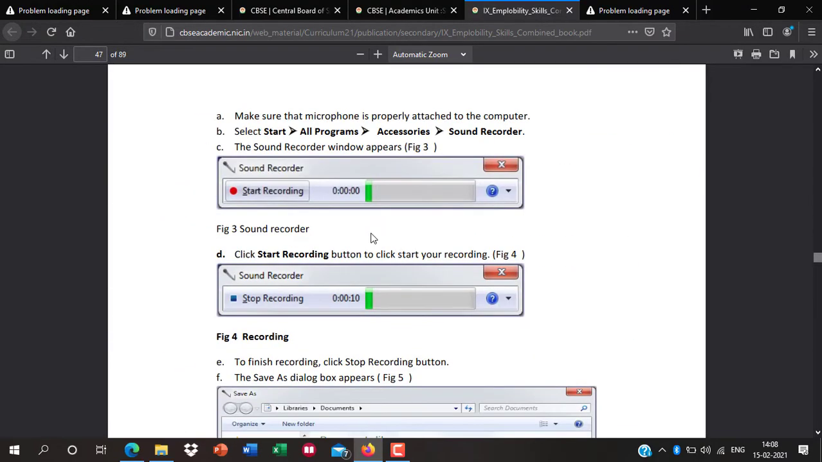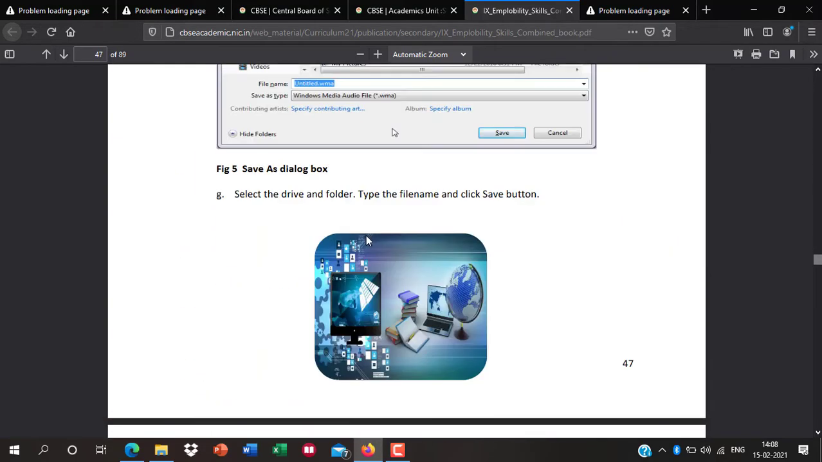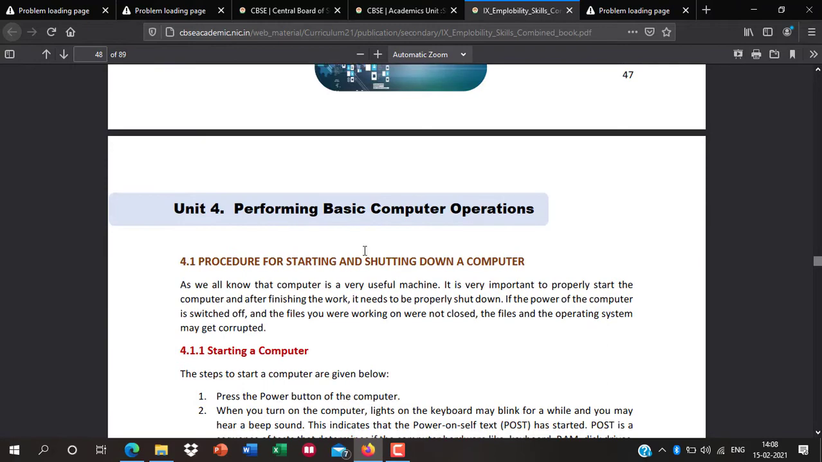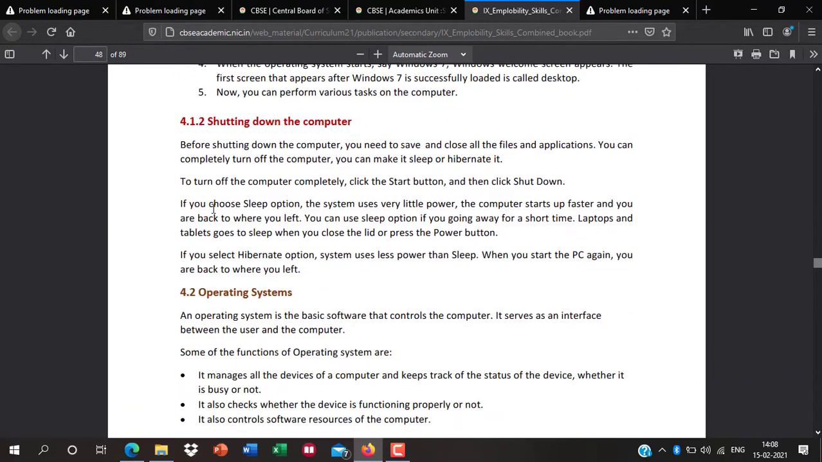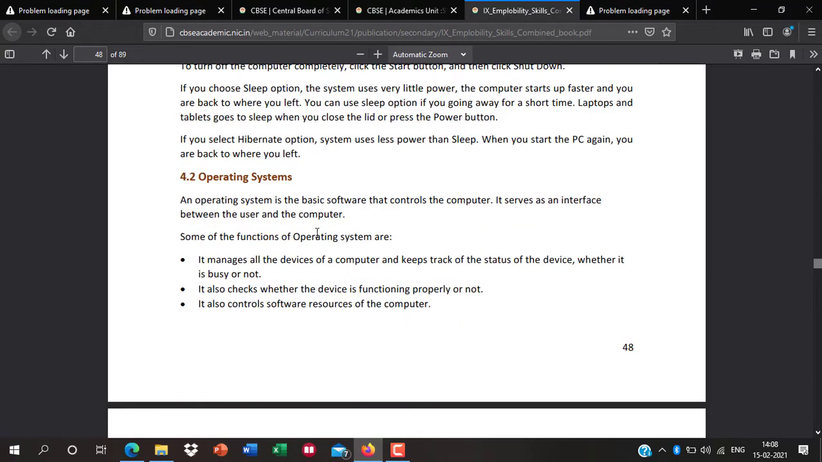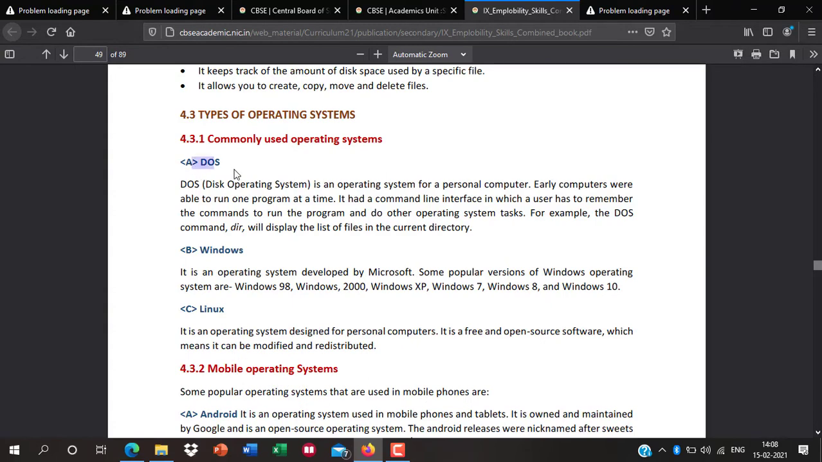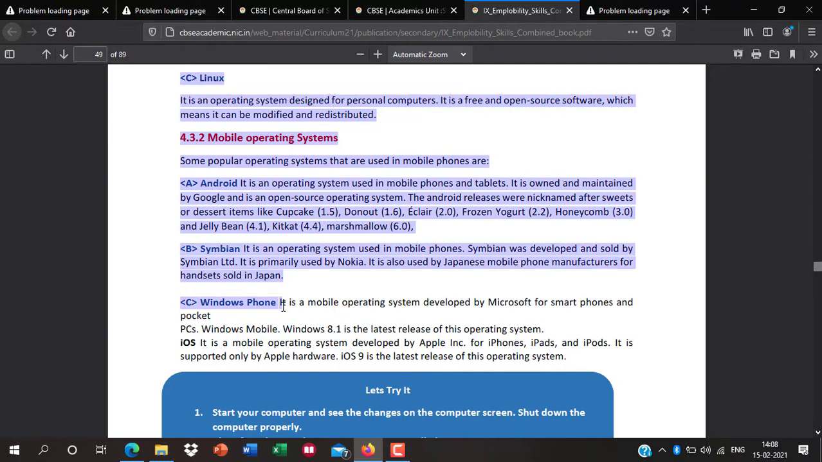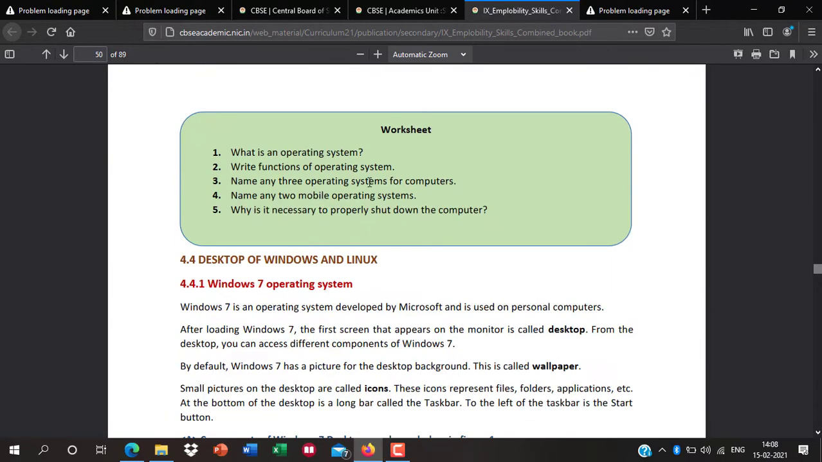Now next, these are the utility programs. Okay, typing: this is the second unit in Part B, rapid typing tutor. Here is performing basic computer operations, like how to start the computer and how to shut down. These are the simple topics. And operating system, we have already covered. You do not need to read Windows, Linux here, or mobile operating system here. It is not important from the point of view of the examination.